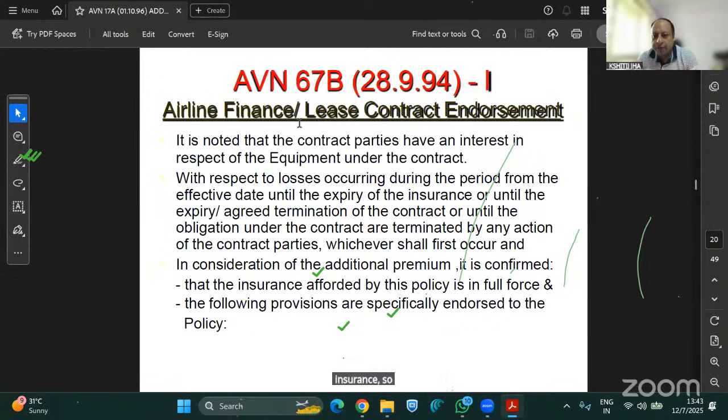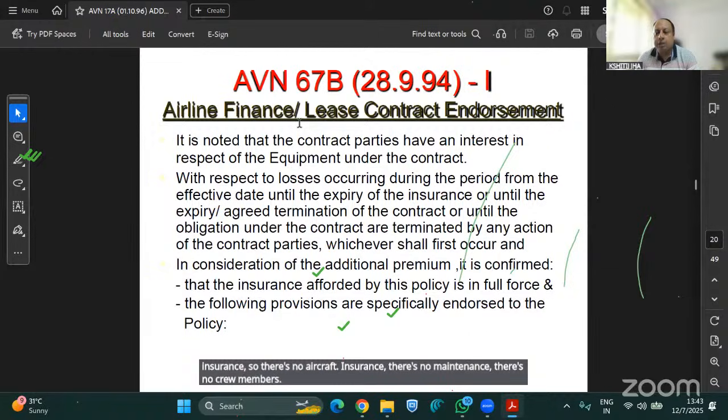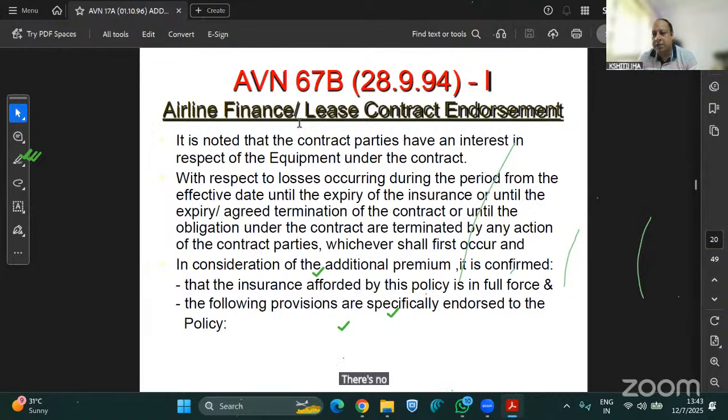So there is no aircraft insurance, there is no maintenance, there are no crew members. So insurance has to be purchased by the operator. Crew have to be hired by the operator. Maintenance has to be done by the operator, and aircraft operations have to be handled by the operator only.